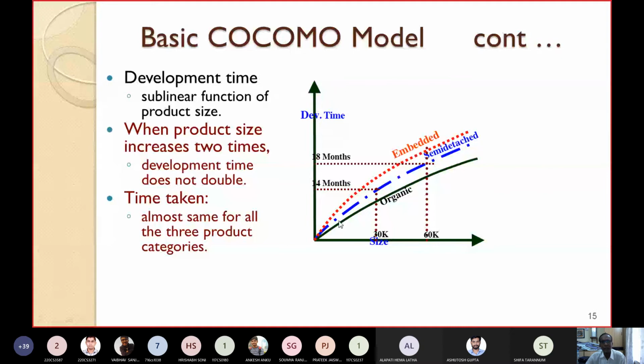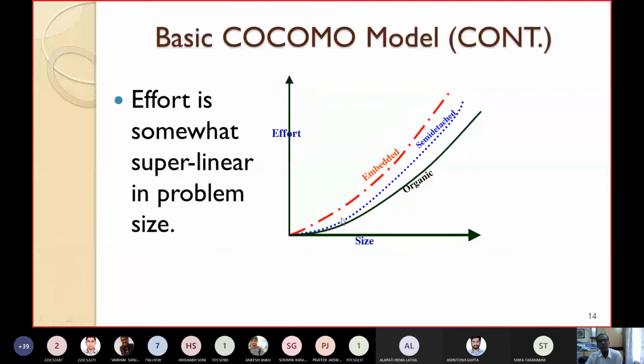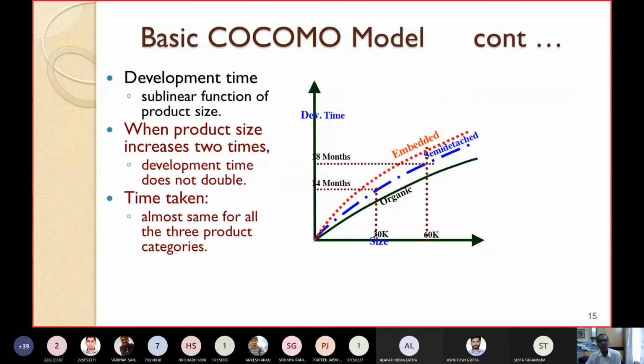The time taken remains almost the same for all the 3 product categories. Even at a particular size, whether you take the time for organic, semi-detached or embedded products, the time will be very close to each other. The time will remain almost the same. So in this way, you have studied 2 properties. The effort is somewhat superlinear in problem size, whereas the nominal development time is a sublinear function of the product size.